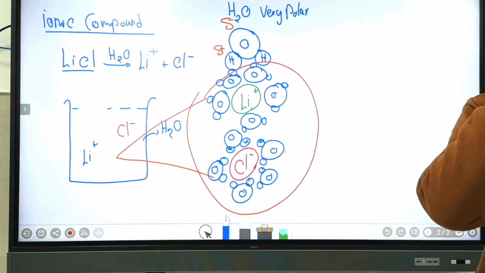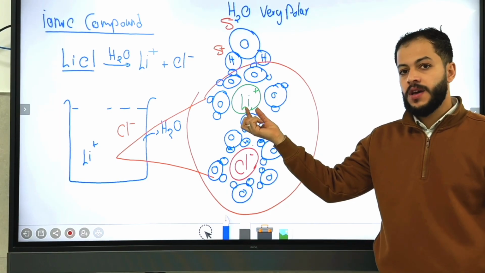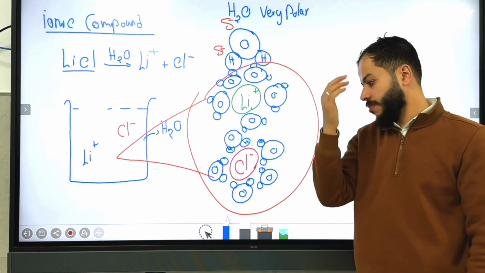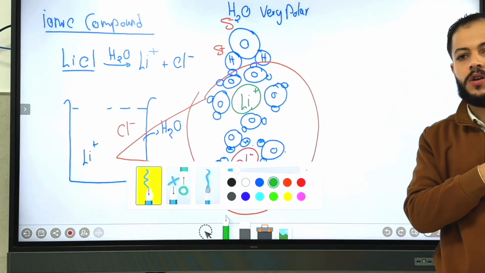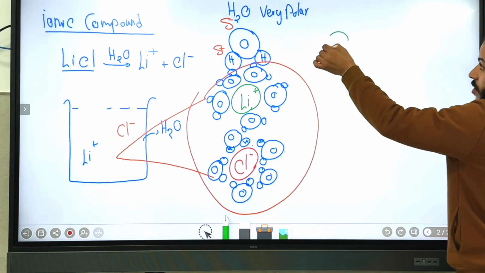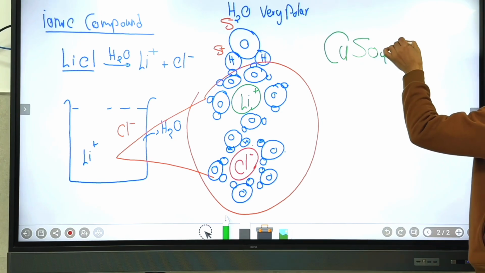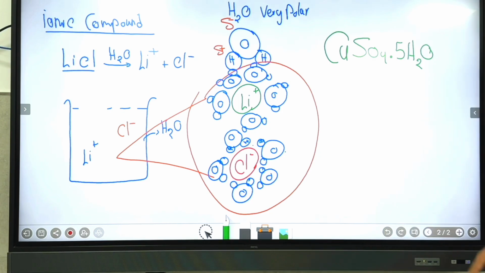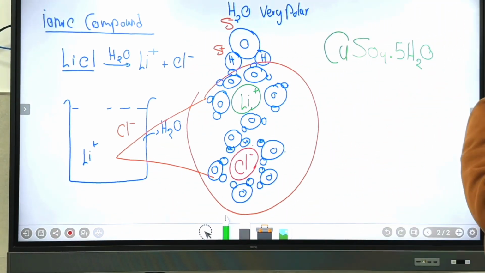What about, of course, what we call this lithium ion, hydrated or unhydrated? Hydrated. Why do we name it hydrated? It's surrounded by water molecules. Some ionic compounds, guys, already have water molecules embedded in their structure. This is, for example, copper sulfate, CuSO4, and then we put a dot to represent the number of water molecules inside. This shape here, the solid particle, is called the hydrated compound because the water molecule is embedded in its structure.